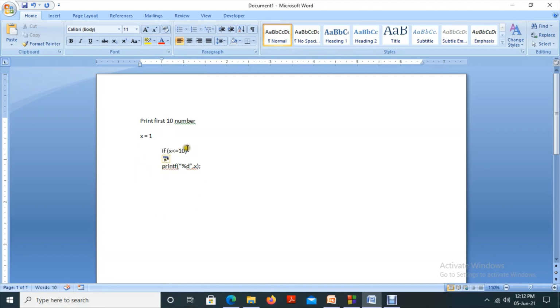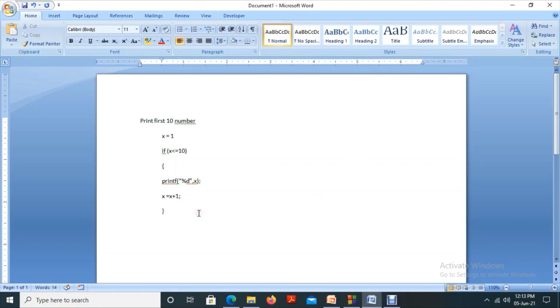Suppose the first value of x equal to 1, and the second time we are updating the value of x to x equal to x plus 1. Initially x equal to 1, and in the if condition 1 less than or equal to 10, the condition is true, so it comes to the inner statement, printf percentage d, x.